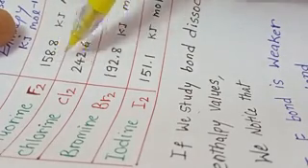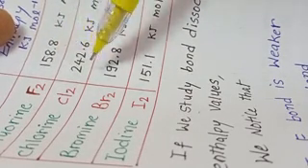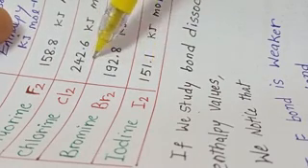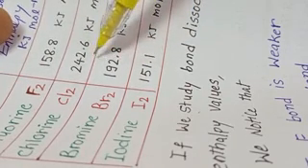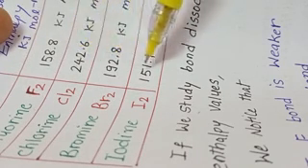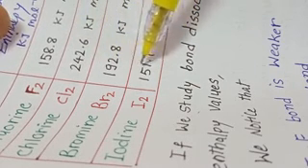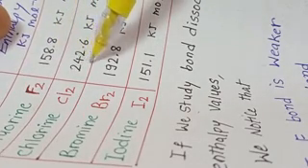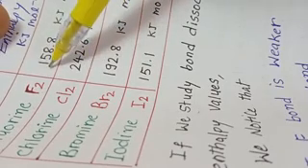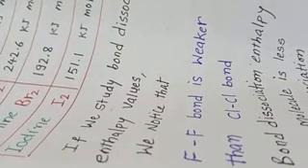Again, if you see here the bond dissociation enthalpy, going from fluorine to chlorine, the bond dissociation enthalpy increases, but then from chlorine to bromine and bromine to iodine, this value decreases. Going down the group, the bond dissociation enthalpy decreases. That means the bond becomes weaker and weaker. But going from fluorine to chlorine, chlorine has a stronger bond than fluorine. That means the Cl-Cl bond is stronger than the F-F bond. Let us try to study the same in detail.